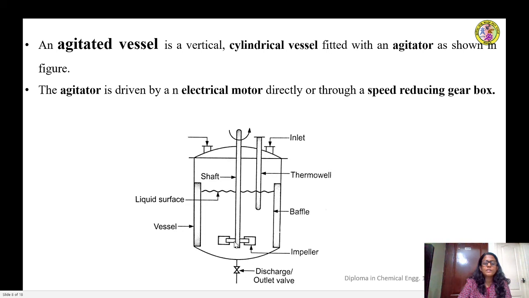The agitator has two parts. One is the central shaft and the other one is the impeller, that is, the blades that are attached to the central shaft. That actually results in the movement of the liquid that is required for agitation. That shaft will be connected to the motor at the top. The motor rotates the shaft, which in turn causes the movement of the impellers, which agitates the liquid taken inside the vessel.